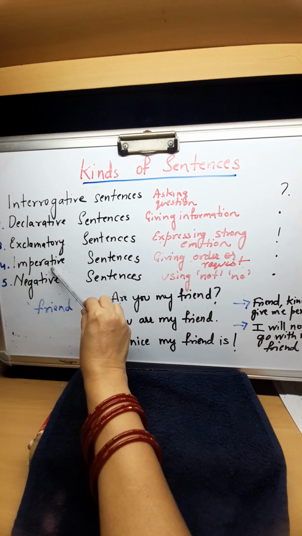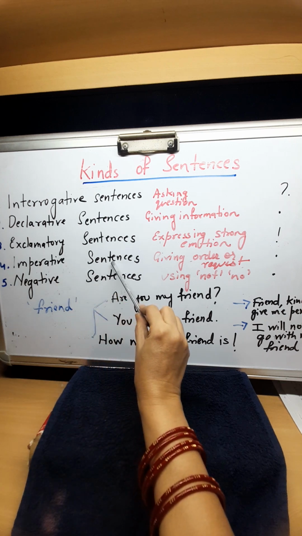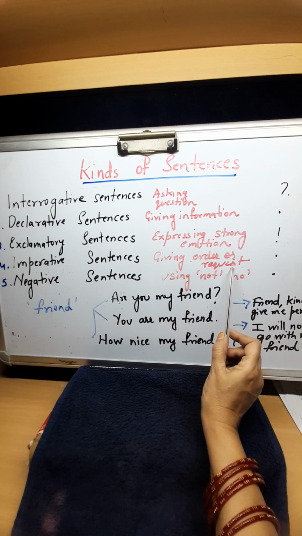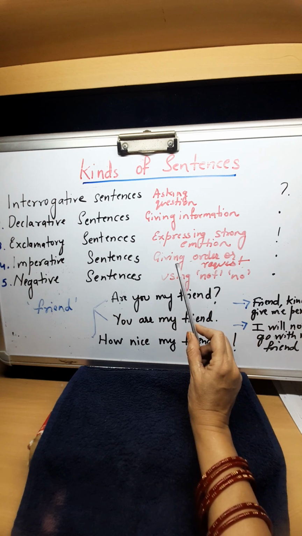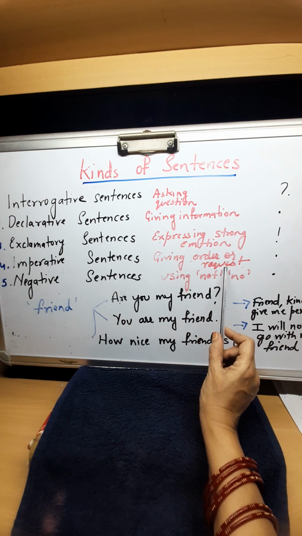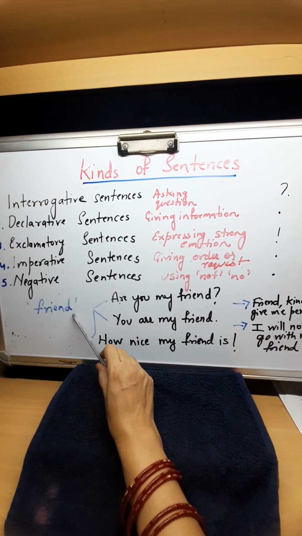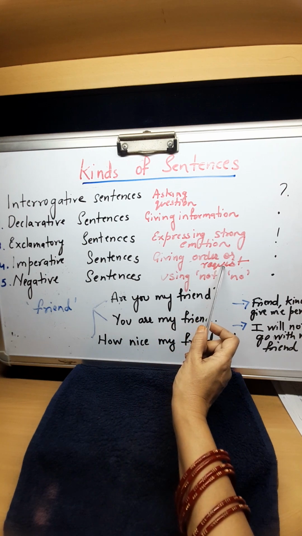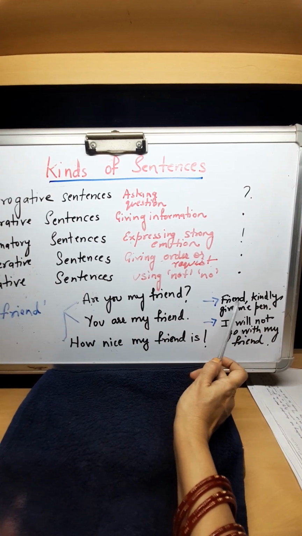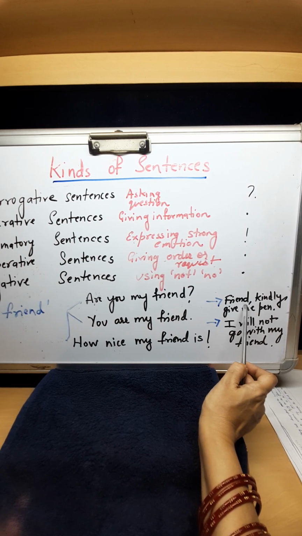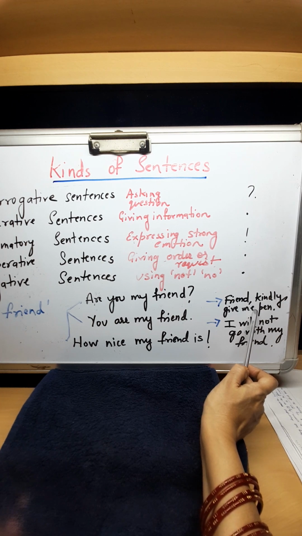Then there is the imperative sentence. Imperative sentences are those sentences which give an order or when we make a request. When we are commanding someone or when we are requesting someone, these are imperative. So using friend, we have made an imperative sentence. What is that sentence? Friend, kindly give me pen. This is our kind of request to our friend. So it has become imperative.